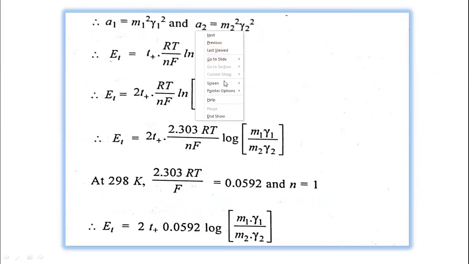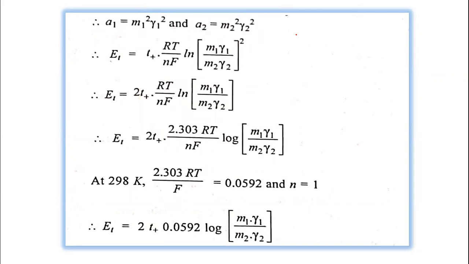For a univalent electrolyte, the activity is equal to m into gamma squared.